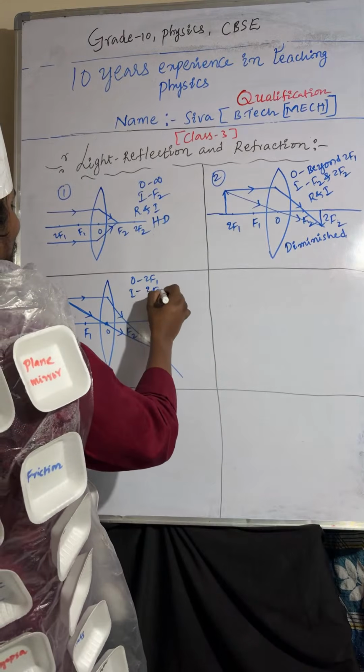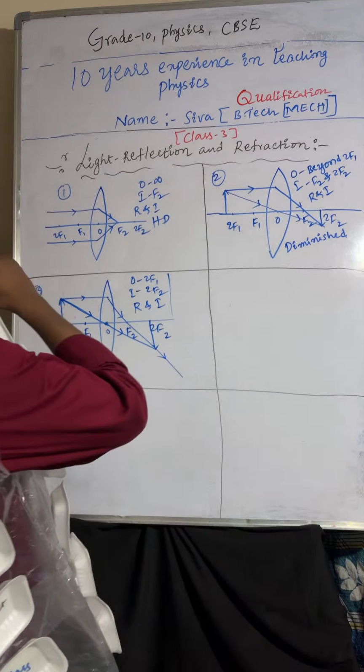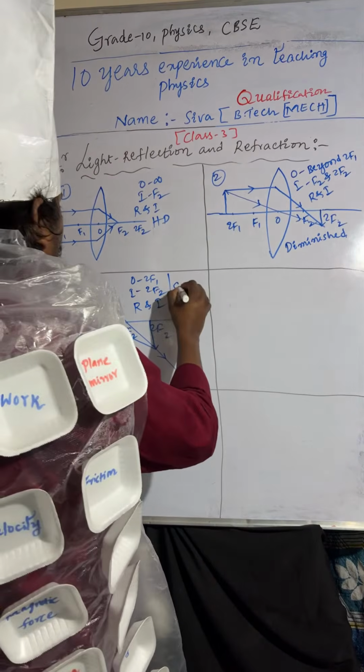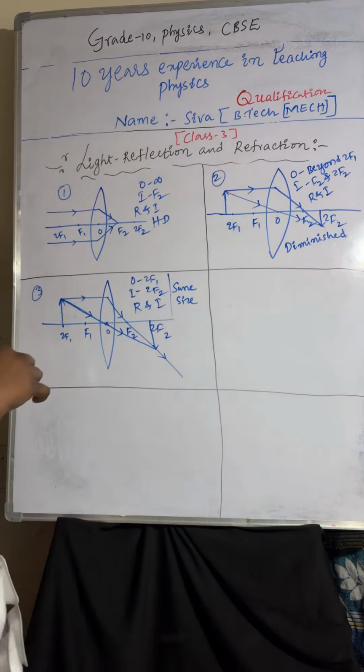So 2F2. Nature of the image is real and inverted. Size of the image is same size. Coming to the fourth one.